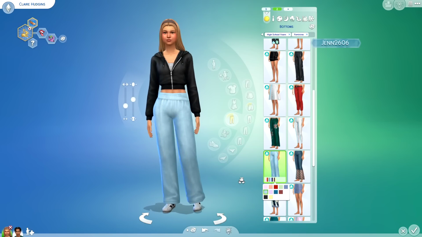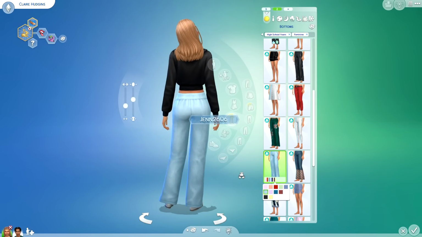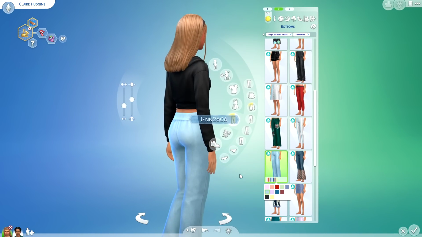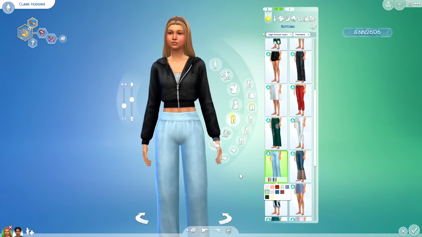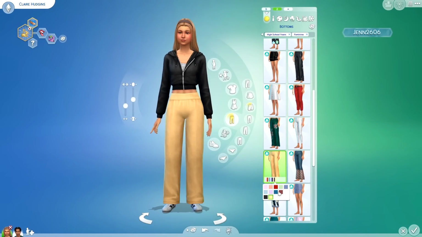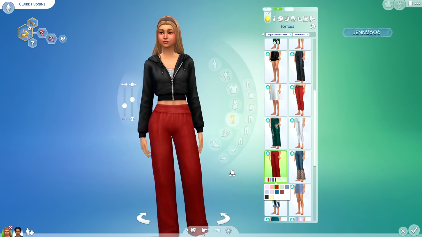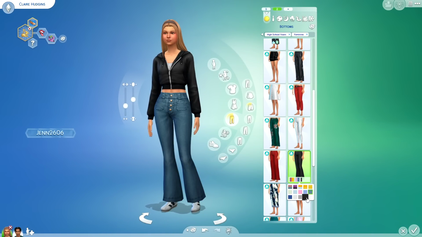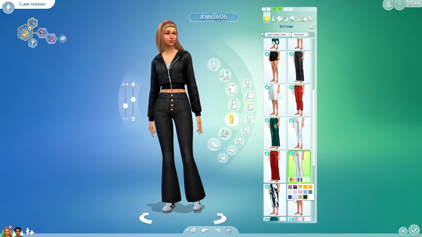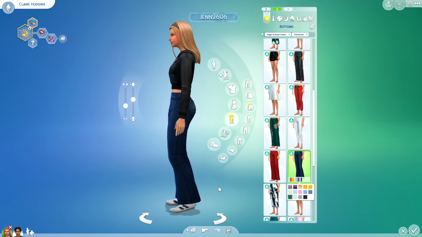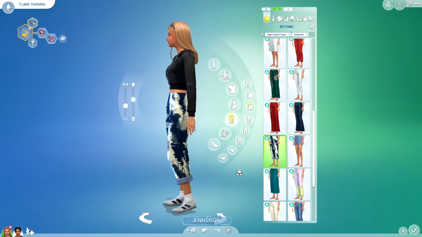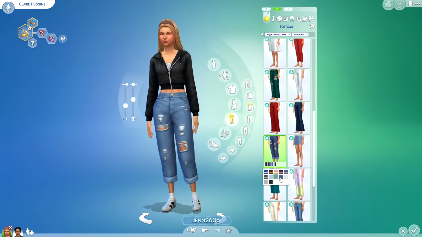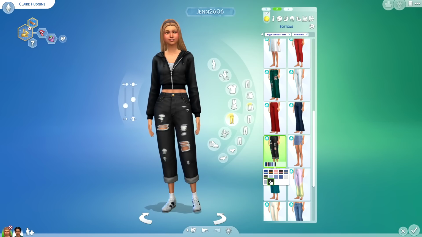These would be good for like gym or something. I feel like these might actually be fuzzy. They look like they could be a velour texture, especially these red ones. Maybe I'm mistaken. And we have bell bottoms. This was huge back when I was a kid, especially in high school. I used to wear the hell out of these to the point where the bottoms would be so frayed, and that's when they were the best. I loved when they would hang over my shoe and they were frayed. It was definitely the business.